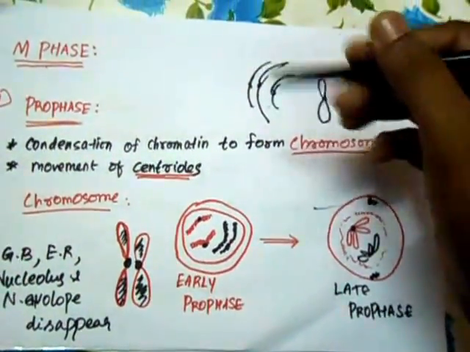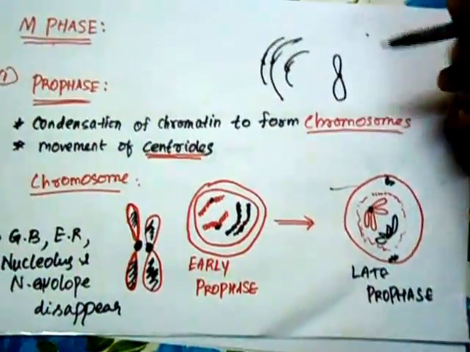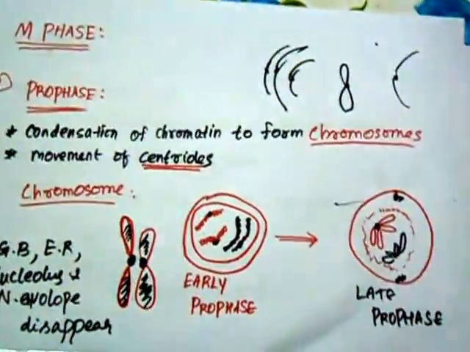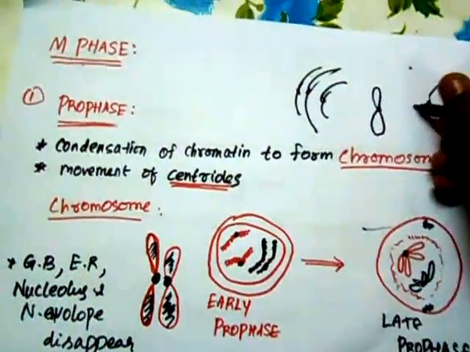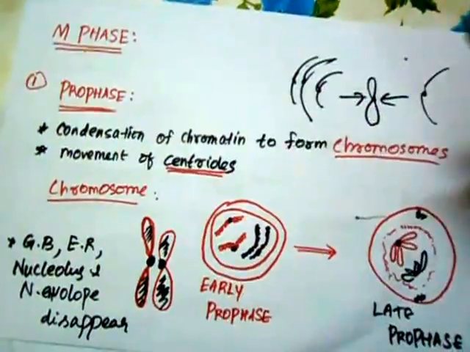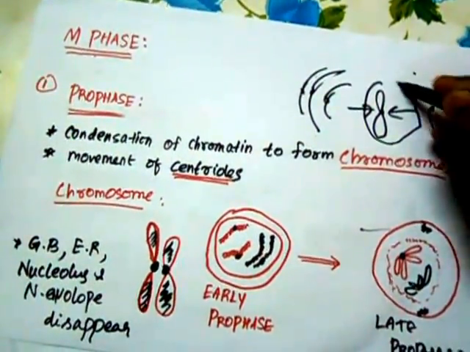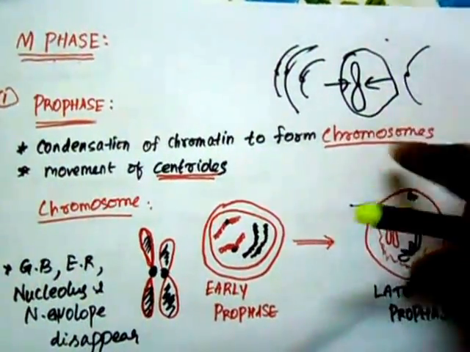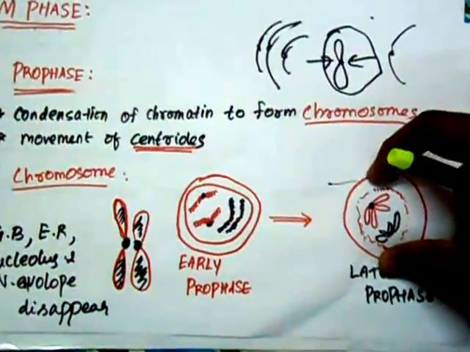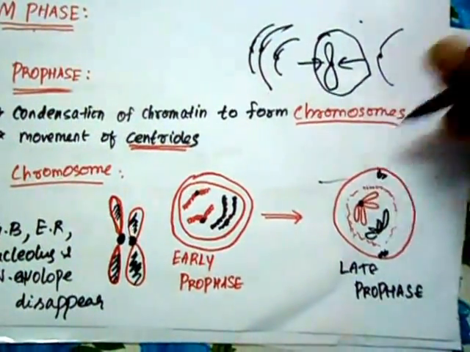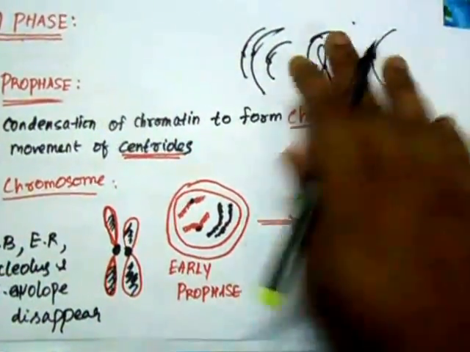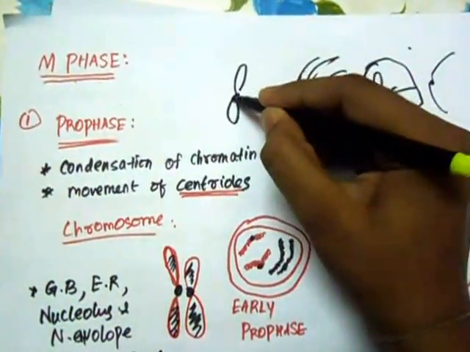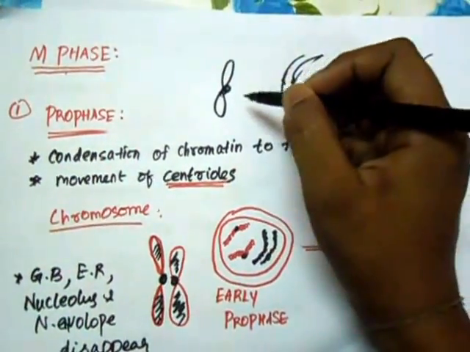The prophase is generally characterized by the condensation of chromatin into chromosomes. Chromatin is a long thread connected by the centromere. This chromatin changes into a condensed form by shortening and thickening. Now this is called your chromosome, and the centrioles move towards the poles, because from that place they have to give rise to the spindle fibers which are connected to the centromeres. Now let me quickly explain what a centromere is. A chromosome consists of two sister chromatids like that. They're joined at the point called the centromere.